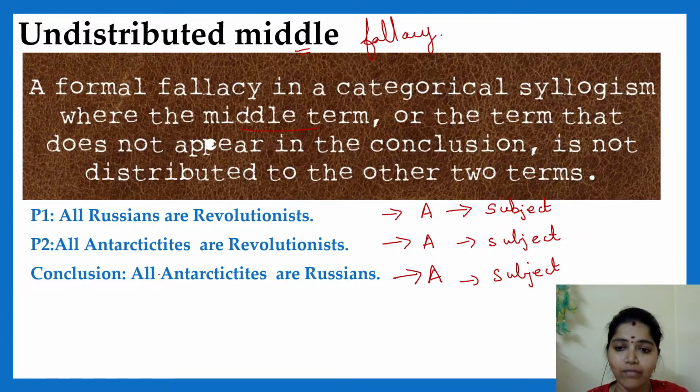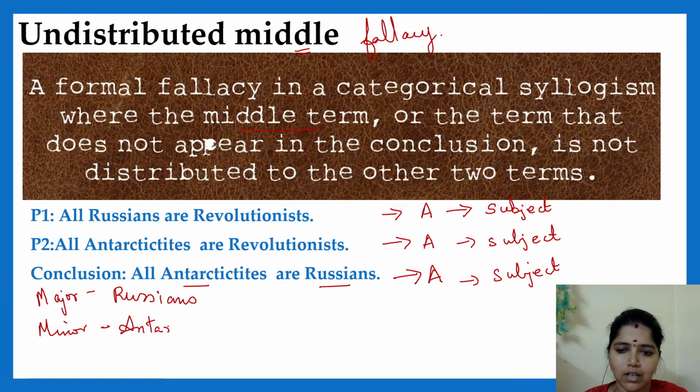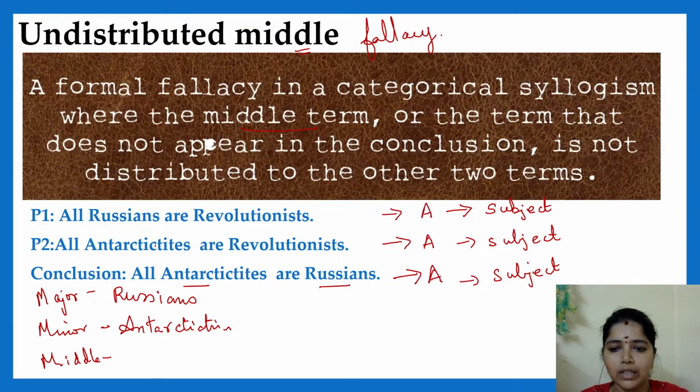Points over. Then we have to find the major, minor and middle terms. What is the major term here? You have to go to the conclusion. See, Russians is your major term. What is your minor term? Antarctic cities. Yes, it is your minor term. And what is your middle term? See, revolutionist is your middle term.